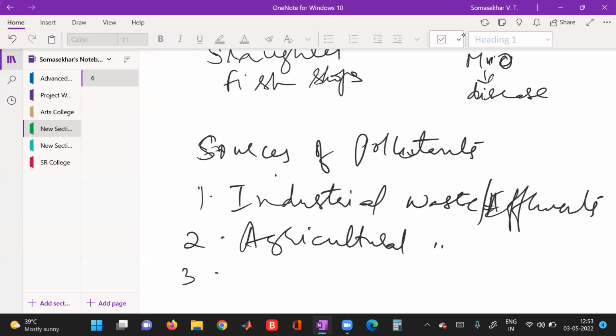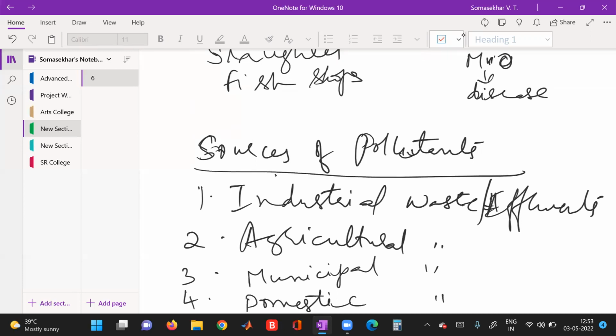The third one is municipal. And the fourth one is domestic waste. These are the 4 different sources of pollutants that are generally released into the environment.